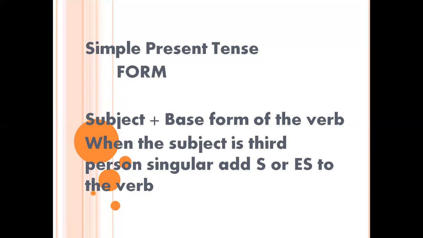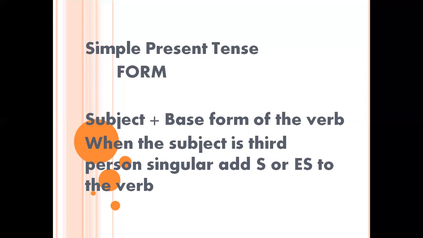Those who need the explanation, please watch that video, English grammar part 1. So when the subject is third person singular, we will add s or es to the verb. Any confusion? No. Okay, I can go with an example, right? For example, I write a letter. I, or we can say they write a letter.